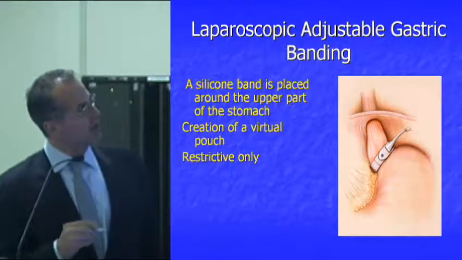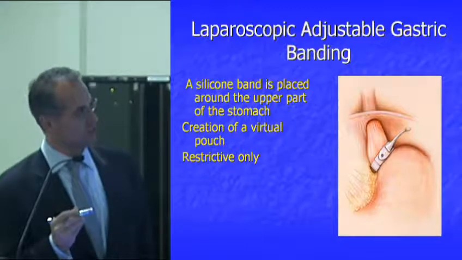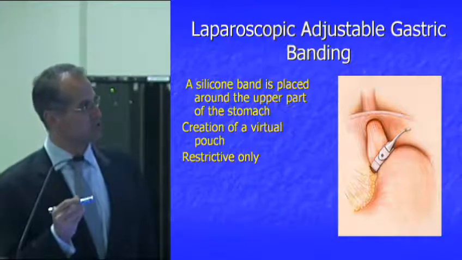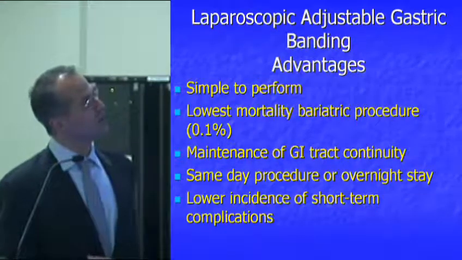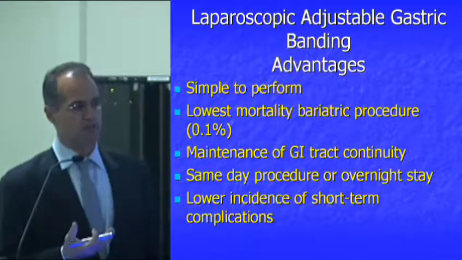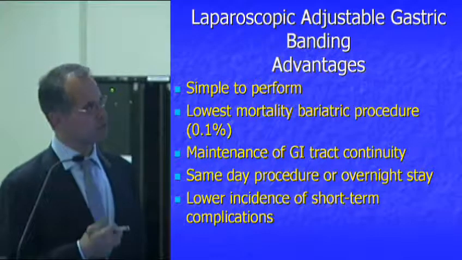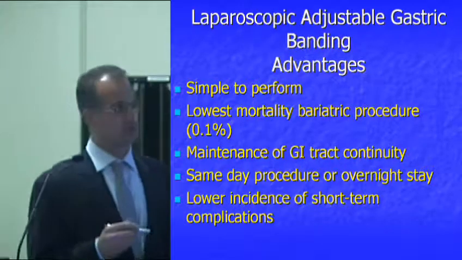So we've already talked about how we do this. We put this silicone type band below the junction of the esophagus and stomach, and this virtual pouch is created and the surgery is restrictive. So I like to think about things in terms of pluses and minuses in my life, in these major decisions, and I think the way we think about surgery should very much be the same. So we think about advantages and disadvantages of each of these surgeries.